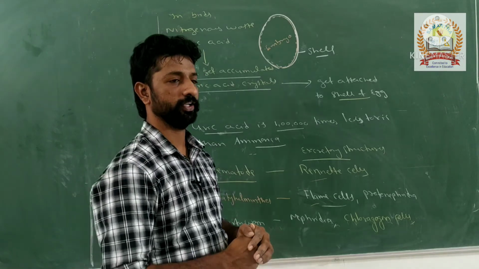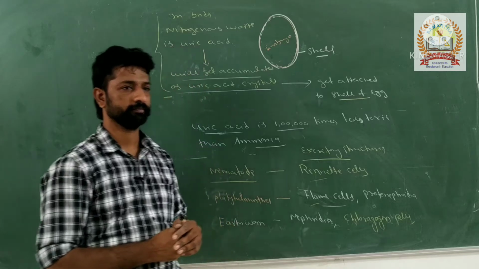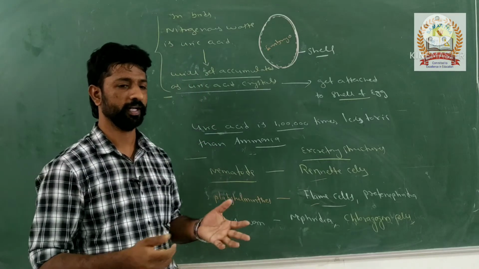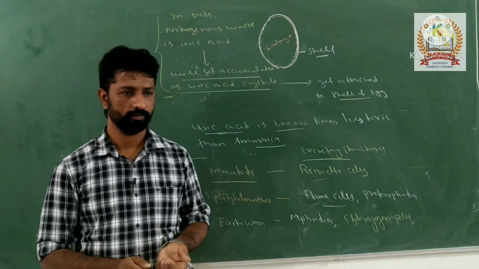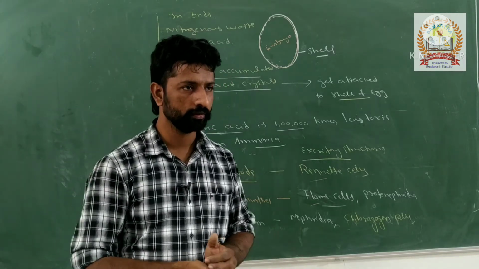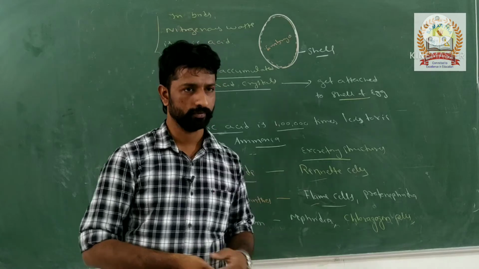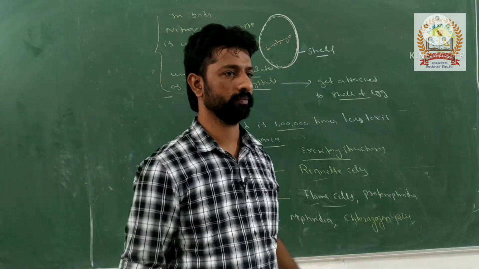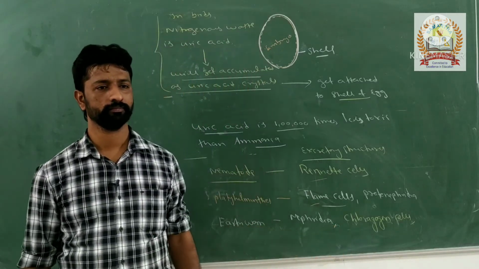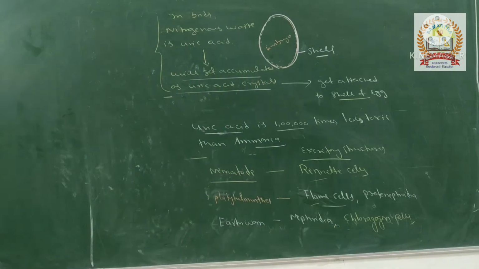Which phylum does the octopus belong to? Phylum itself is octopus? Vertebrate? You have forgotten the first period topic, I think. It belongs to mollusca, right?